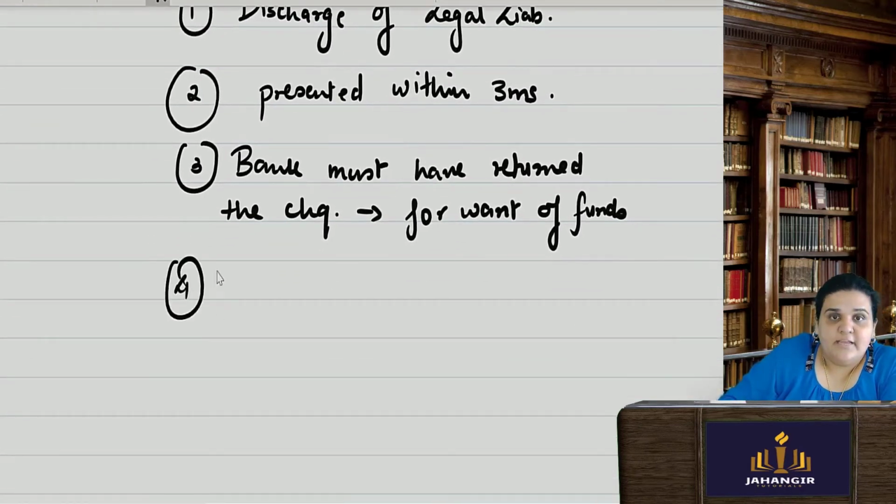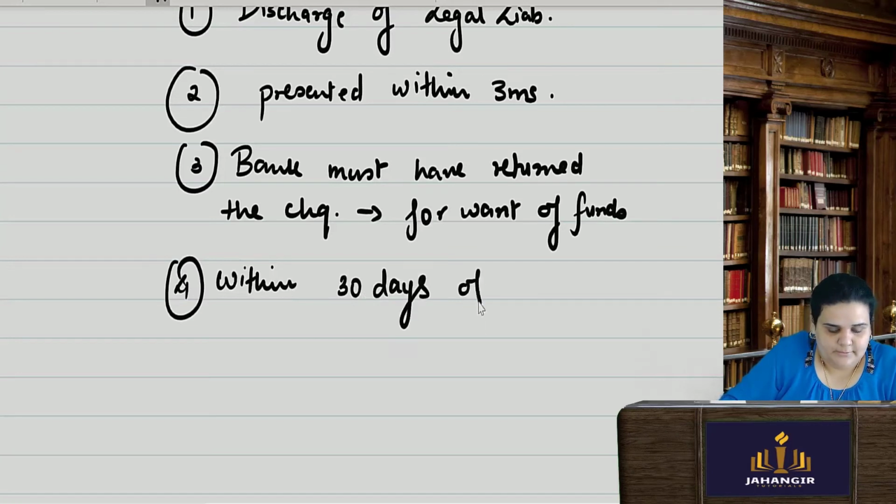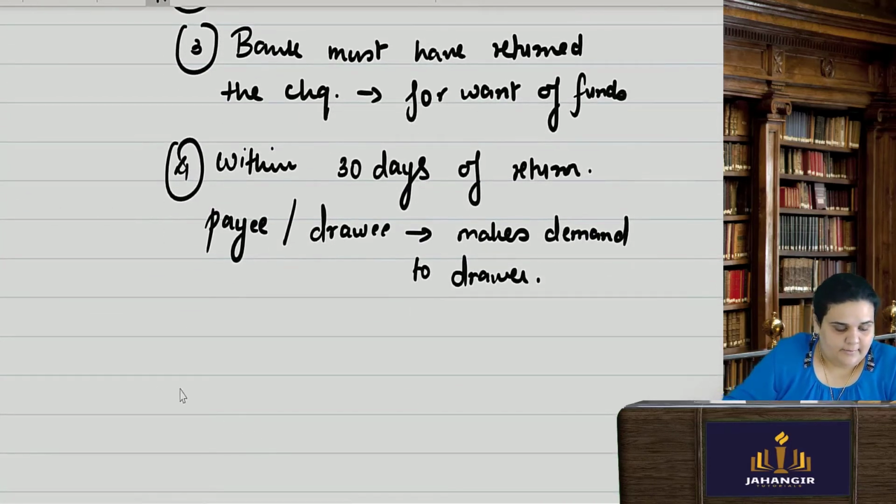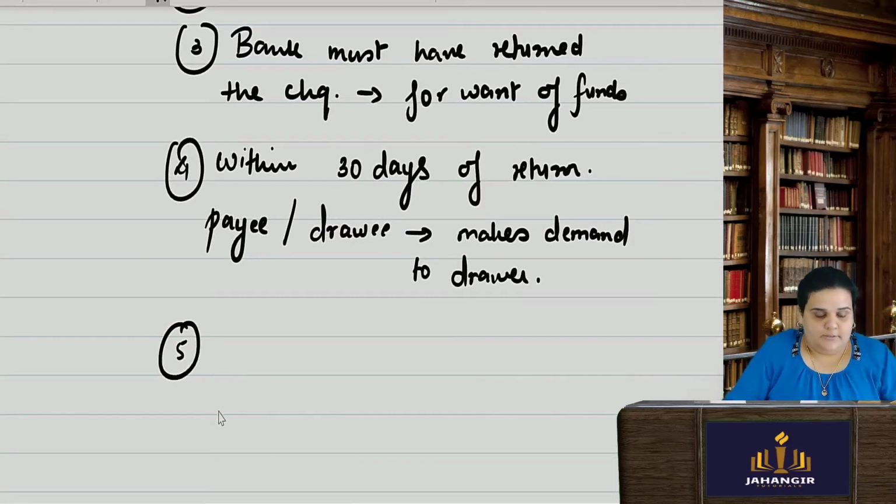Once I have received that check back, within 30 days of return, the payee or the drawee makes a demand to the drawer that, see, your check has come back, so kindly put sufficient balance and give me a new check, I will put it in the bank. So I make another demand from the drawer within 30 days of such return.